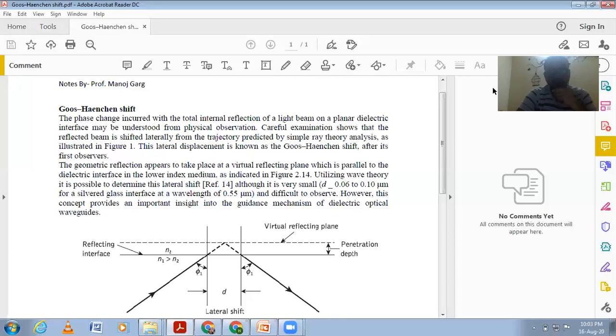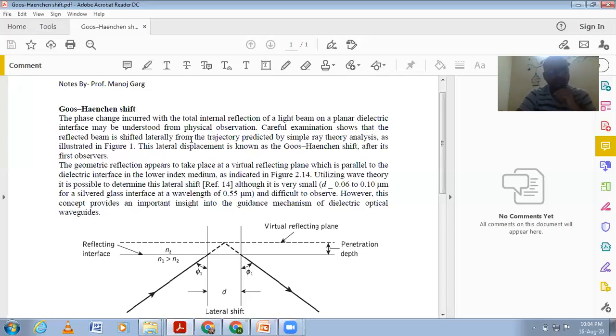Theoretically, in total internal reflection, the angle of incidence and angle of reflection are both the same. But here a difference occurs due to the penetration, and this phase shift is called Gauss-Hansen shift. This is the name of a scientist who discovered this phenomenon and provided the formula of the shift.